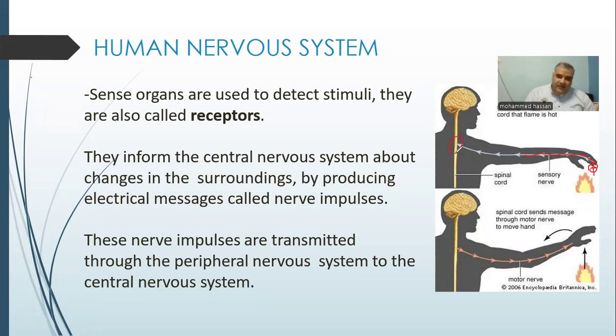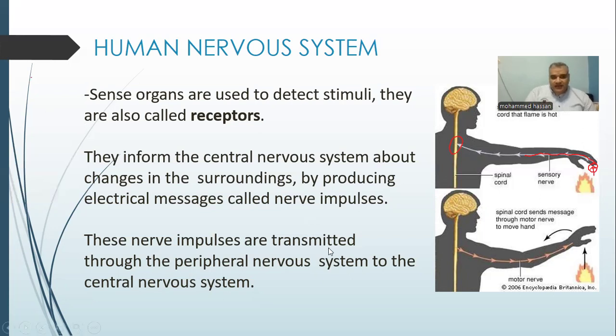This is the part of the spinal cord. Spinal cord detect this is not a common message. It is urgent. Urgent message. It have to take suitable decision before transmit it to the brain. We have to take quick response.